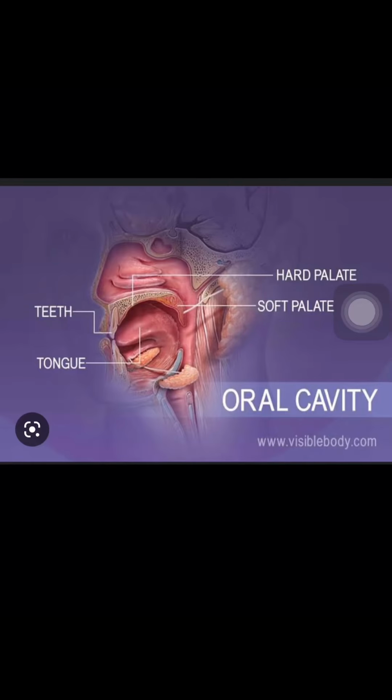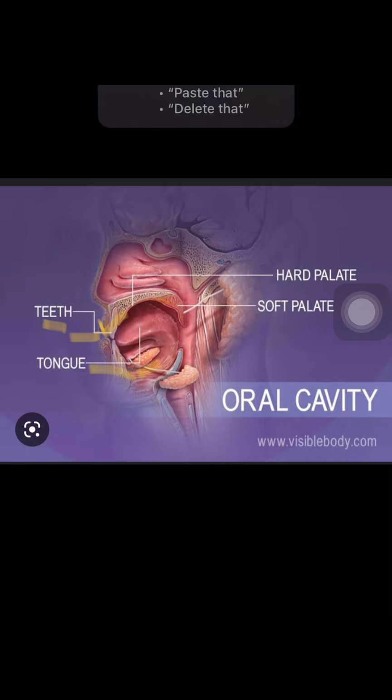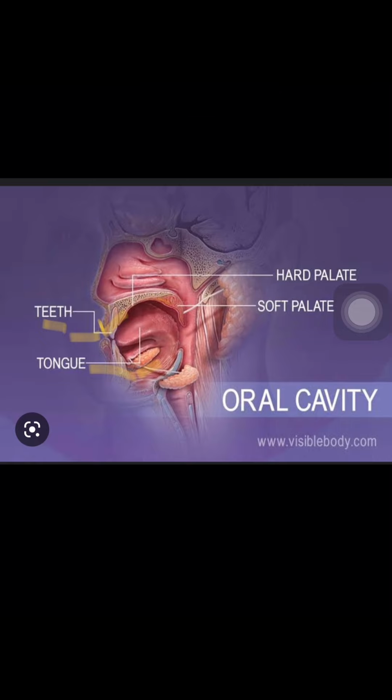As you can see here, this is a side posture of the face, and this is the anatomy of the face. Here you can see these are the lips. After that, inside the lips we have teeth. After that we have the tongue. The tongue is like a floor, and the upper side of the tongue, we can say the roof, is called the palate. One is hard palate, another is soft palate.